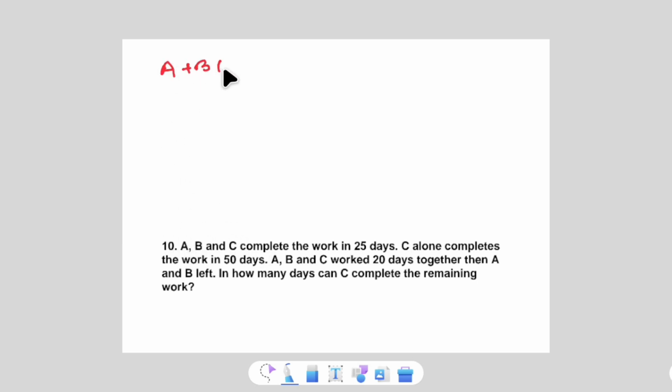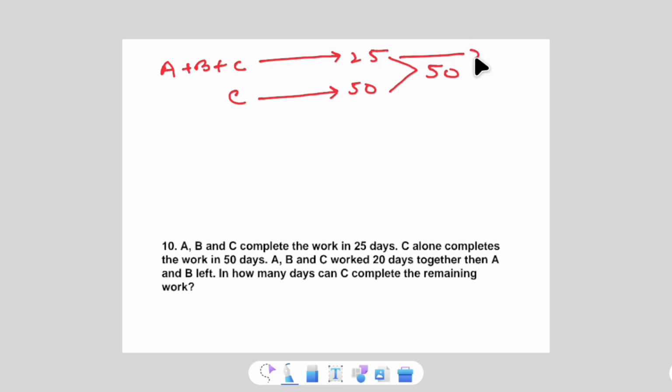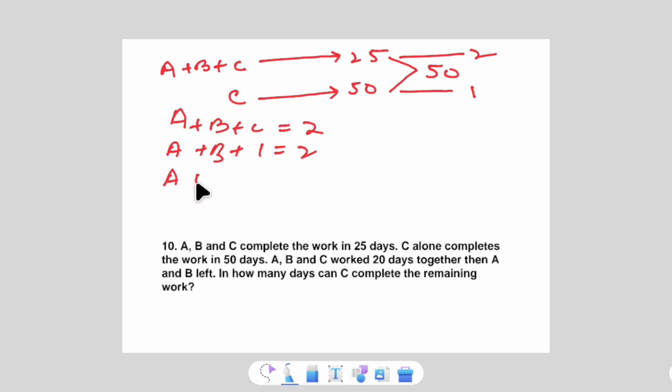A plus B plus C can complete a piece of work in 25 days and C alone does this work in 50 days. Let's find out the total work. Total work will be the LCM of these two numbers. The LCM of these two numbers will be 50. The efficiency, total work divided by days, is 2 for A plus B plus C, and the efficiency of C is 1. If we know the efficiency of C, we can find the efficiency of A plus B. A plus B plus C's efficiency is 2, so A plus B's efficiency is 2 minus 1, which is 1.